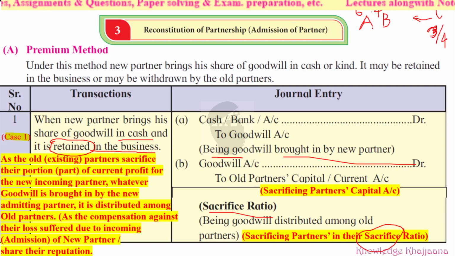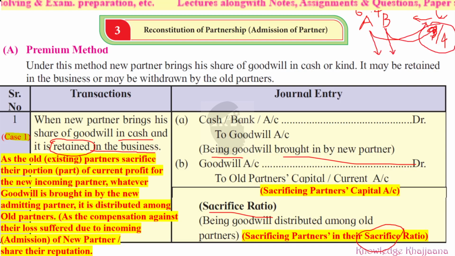Three-fourths of the profit he is asking for as his profit share, then he has to contribute a handsome amount of goodwill also. Whatever amount of goodwill he is bringing into the business, because he wants to join the famous business, that goodwill will be distributed among the two partners, A and B, because they are sharing their profits with him.